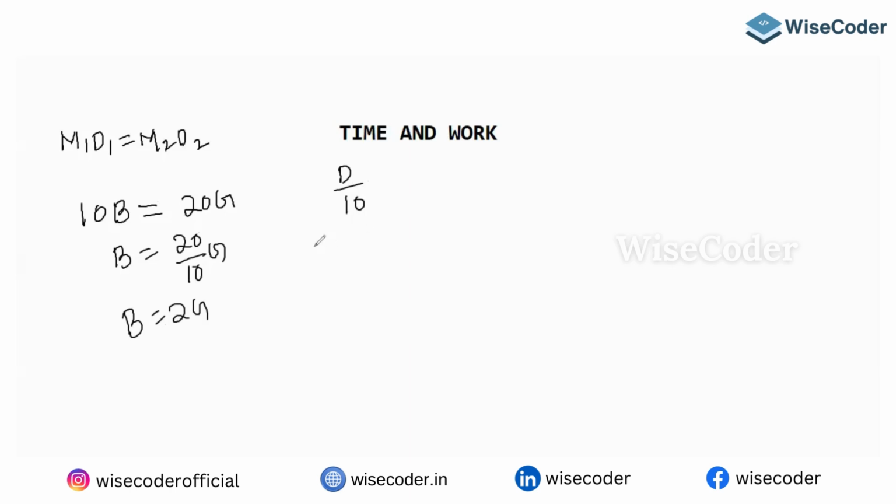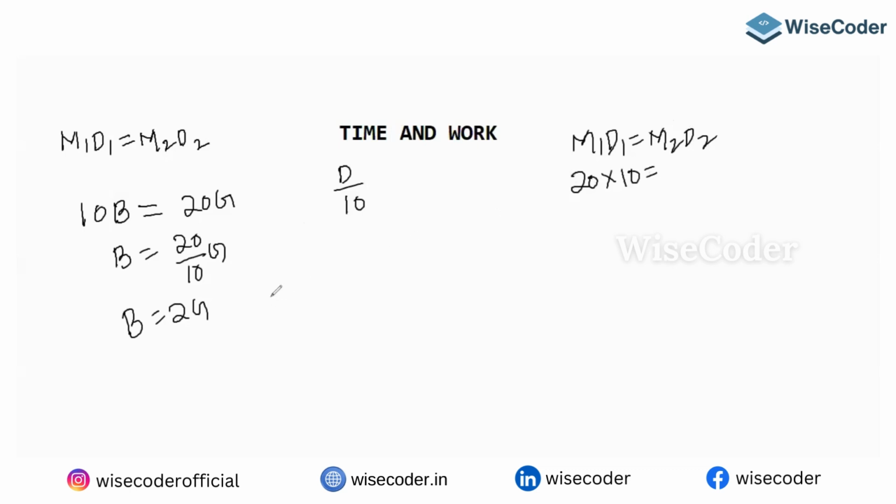So the point is, either you can convert everything into boys or into girls. Let me convert everything into girls. In the first case, M1 D1 equals M2 D2: 20 girls take 10 days.